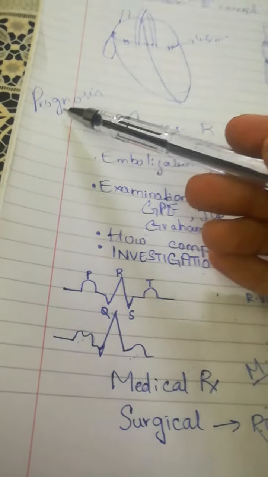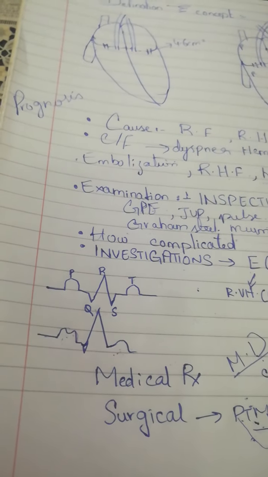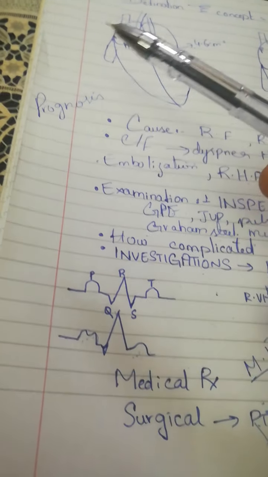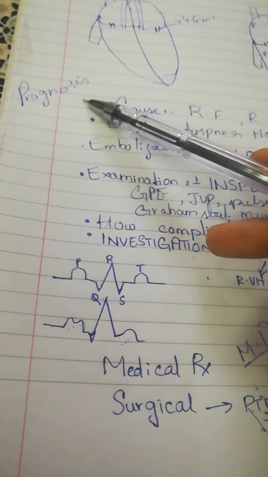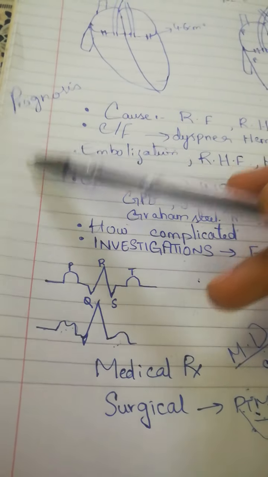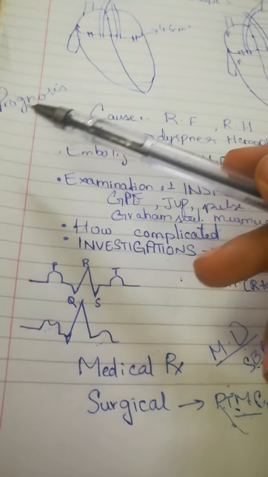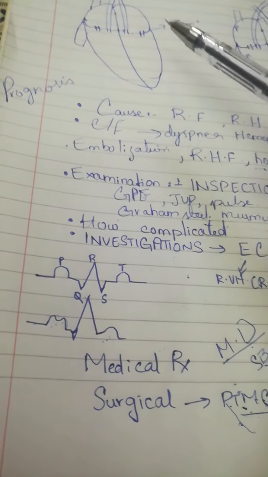What is the prognosis? The prognosis is simple: the mortality rate is very low during surgery, but if the patient develops left ventricular hypertrophy, then the mortality rate can increase. So it is good to do surgery before the patient develops left ventricular dysfunction. The patient will also need lifelong anticoagulation and monitoring.